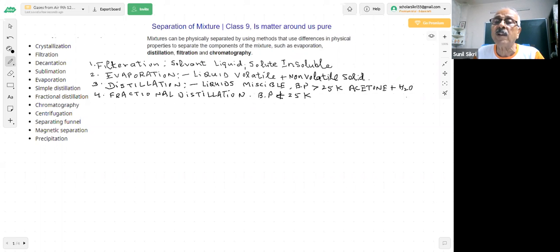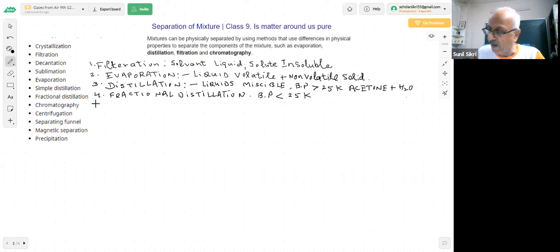In petrol you have mixtures of hydrocarbons. They can be separated by fractional distillation. Liquids which are miscible but whose boiling point difference is less than 25 Kelvin, students. So we also know about that.